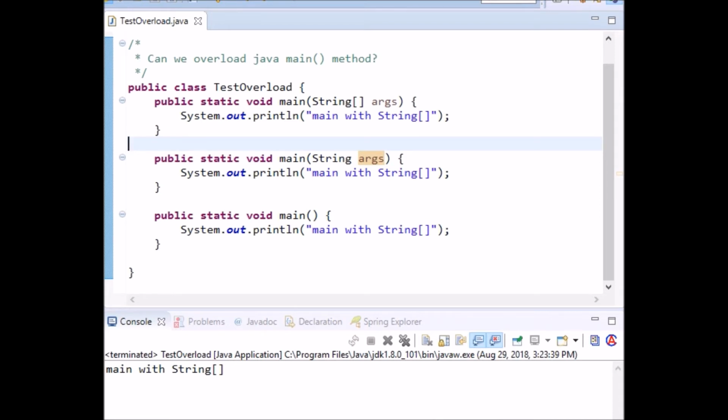That's why if the interviewer asks you, can you override, can you overload, not override, sorry, can we overload the Java main method, then you have to say these things.